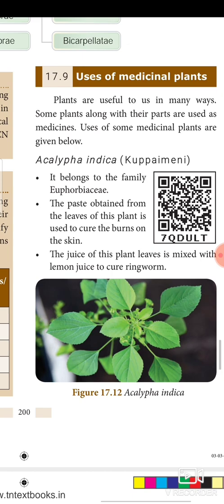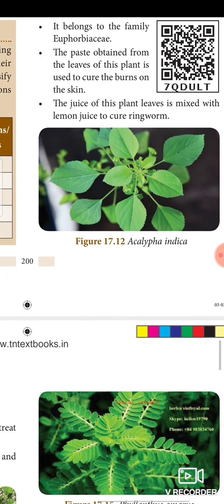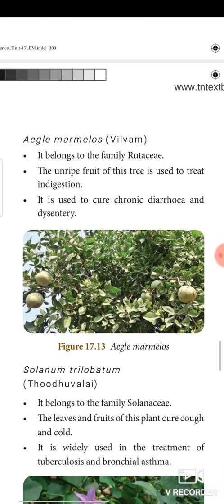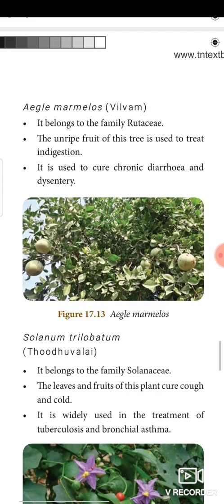First, Cupimene. It belongs to the family Euphorbiaceae. The paste obtained from the leaves of this plant is used to cure burns on the skin. The juice of this plant's leaves is mixed with lemon juice to cure ringworm. It is very good for your skin maintenance. Then Vilvum. It belongs to the family Rutaceae. The unripe fruit of this tree is used to treat indigestion. It is used to cure chronic diarrhea and dysentery.